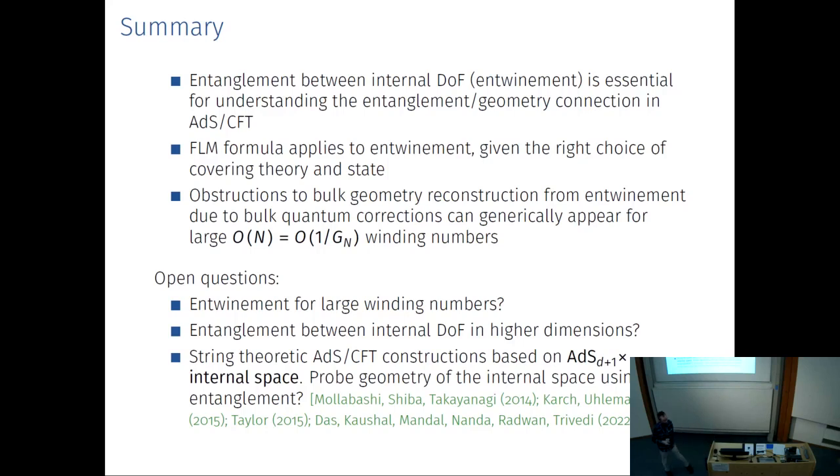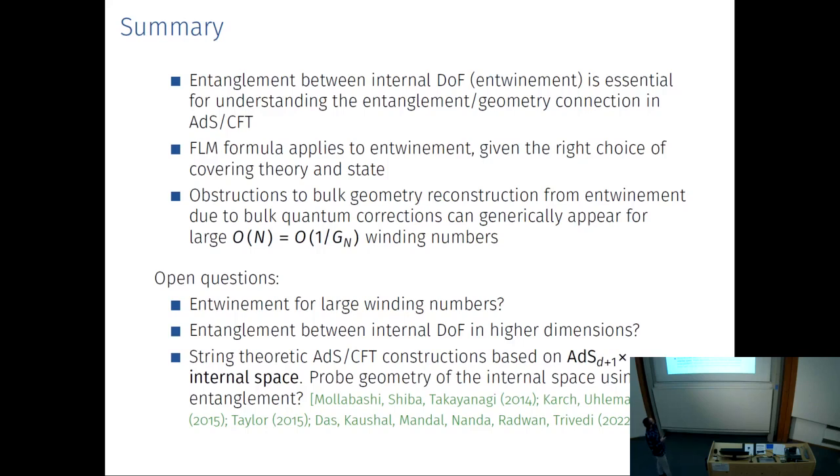So if you're looking at really understanding the connection between entanglement and geometry in AdS/CFT, you really have to take into account not only entanglement between spatial degrees of freedom, but also between different fields. I think this is the main message I want to convey in this talk. And for that, it's also interesting to consider 1/n corrections. And then the result that we have found is that there is an analog of the Faulkner-Lewkowycz-Maldacena formula.